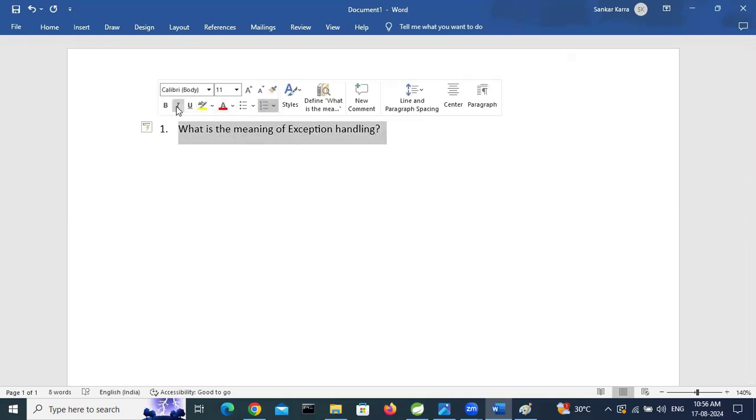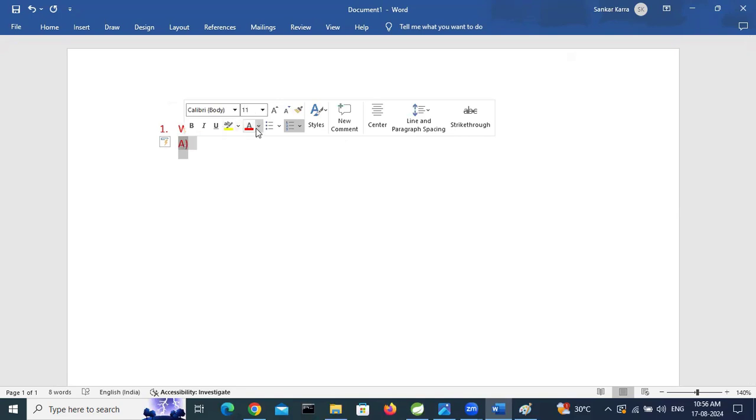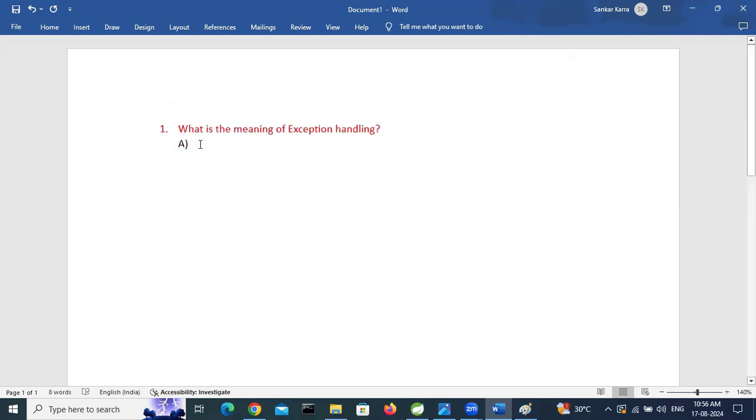First question. What is the meaning of exception handling? These are very important interview questions. Must prepare before going to the interview. So, black color. See here. What is the meaning of exception handling?